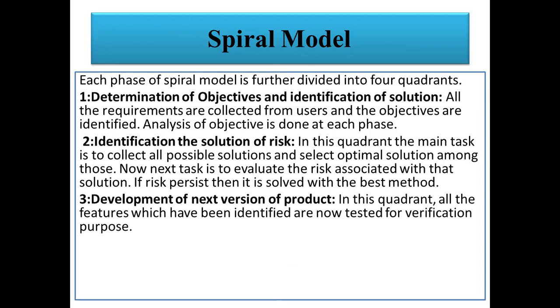So the next phase is development of the next version of the product. In this quadrant, all the features which have been identified are now tested for verification purposes. What is the difference between verification and validation? What kind of steps are we following to develop a software? We need to check all the processes. That is called verification. And validation means that, with the outcome of the product, we need to validate whether this product is developed as per the requirement or not.